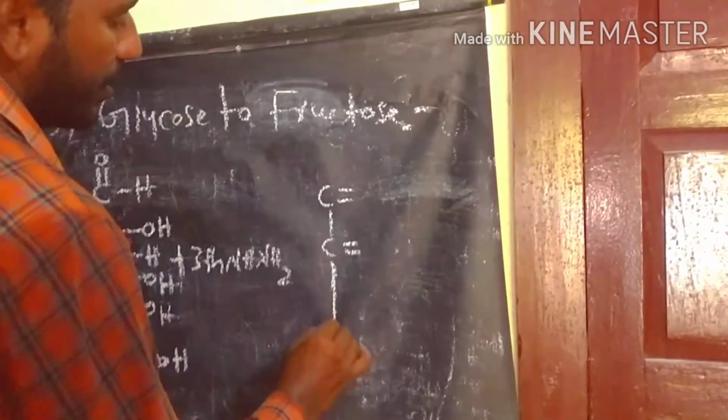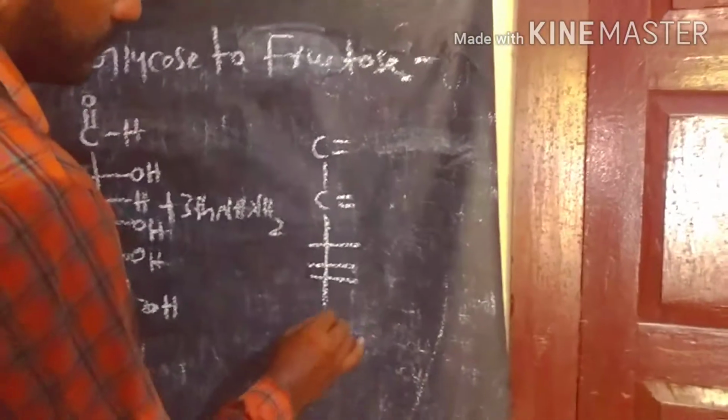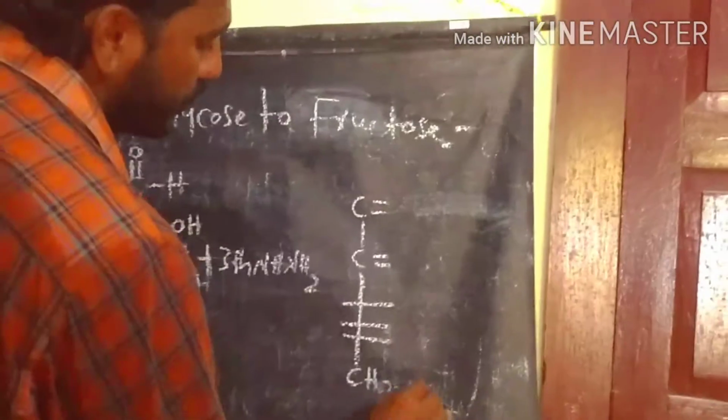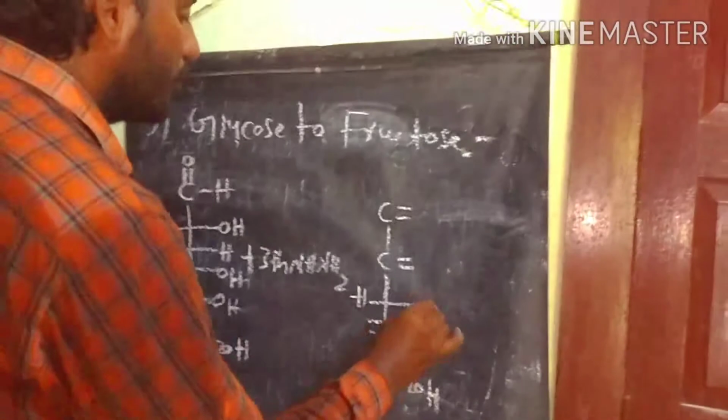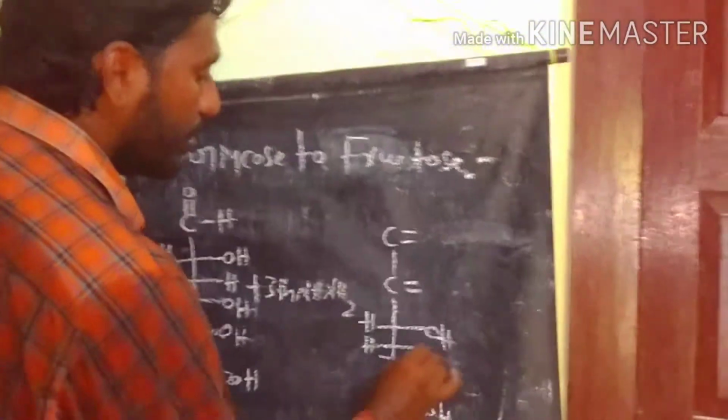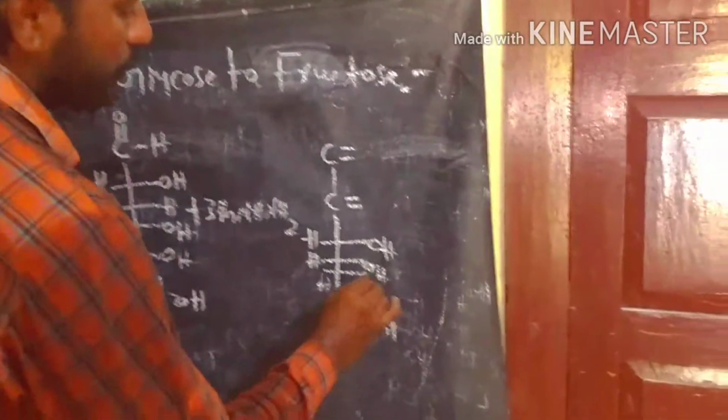The remaining chiral centers we can write like this: CH2OH, OH, HOH and HOH.